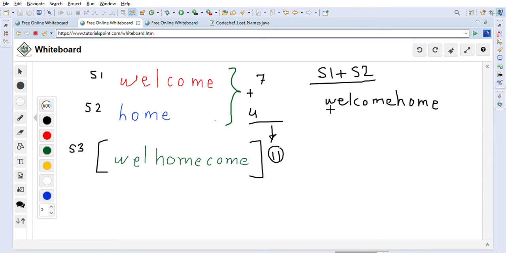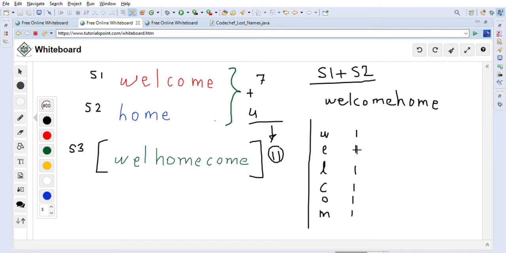We are going to go through each and every character of this string, and calculate the frequency of every letter. So let's go through one by one. Let's say we are at w. For w, we will map a frequency of 1. After that e, again the frequency is 1. After that l, the frequency is 1. After that c, the frequency is 1 for c. After that o, the frequency is 1 for o. After that m, the frequency is 1.